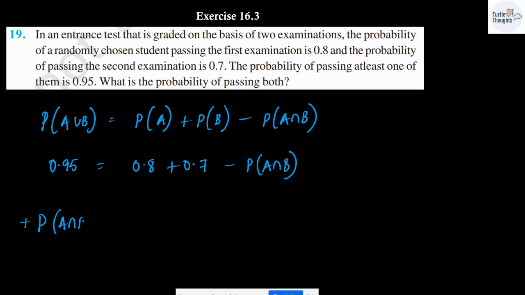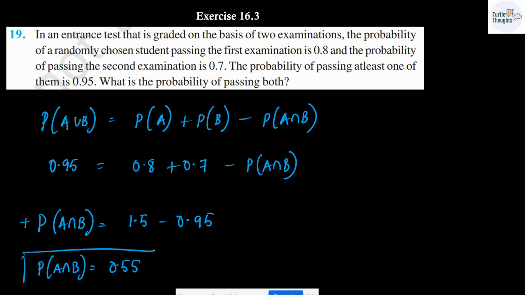Probability of A intersection B will be equal to 1.5 minus 0.95, which is 0.55. This is going to be the probability that the student will pass both the examinations. It is going to be 55% or 0.55. This will be the answer for question number 19.